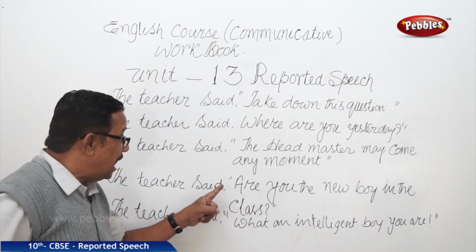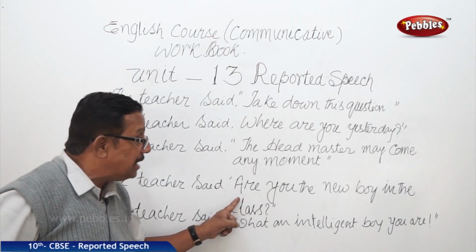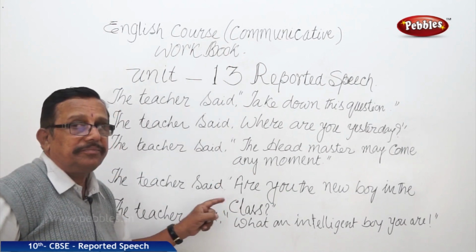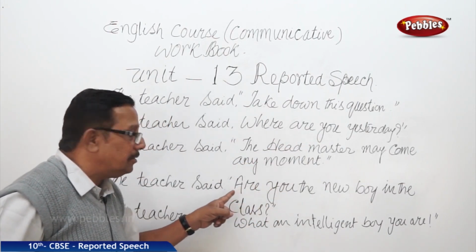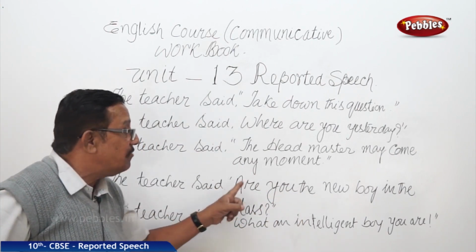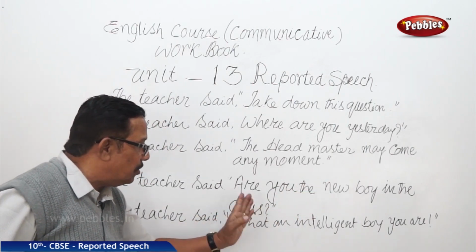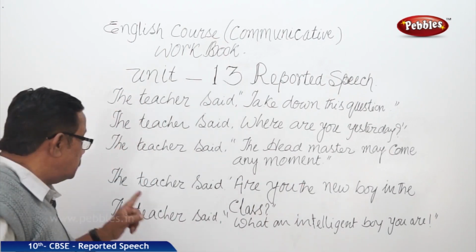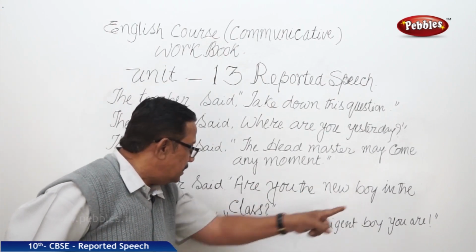Once again, after inverted commas, if you see a helping verb and that makes a question, then we have to use if here. You becomes he, comes here and are goes there. If he was the new boy in the class, the question mark will go away, inverted commas go away. Once again, the teacher enquired if he was the new boy in the class.